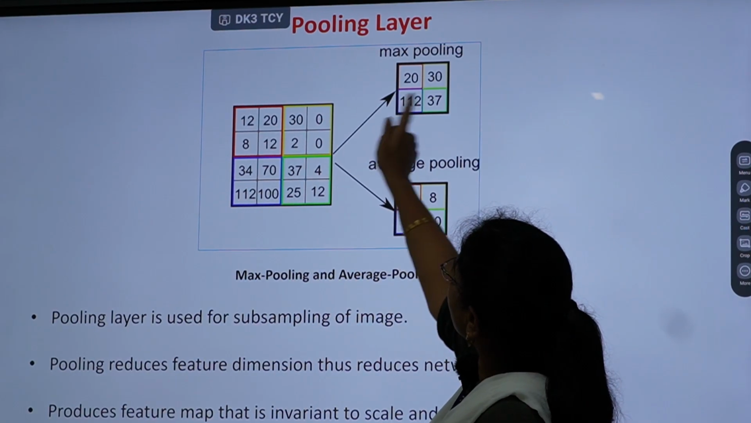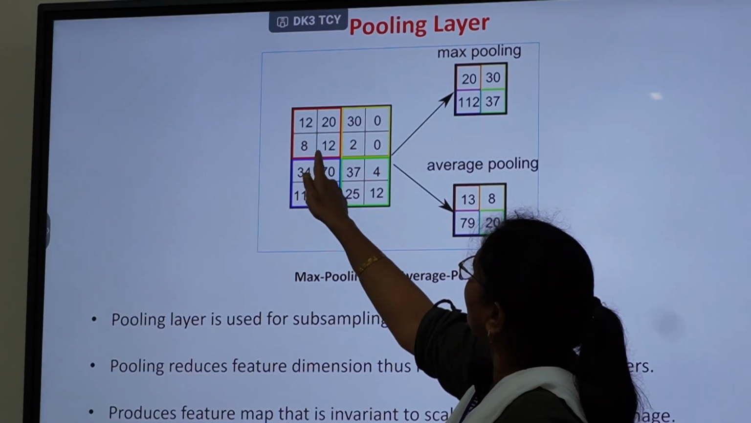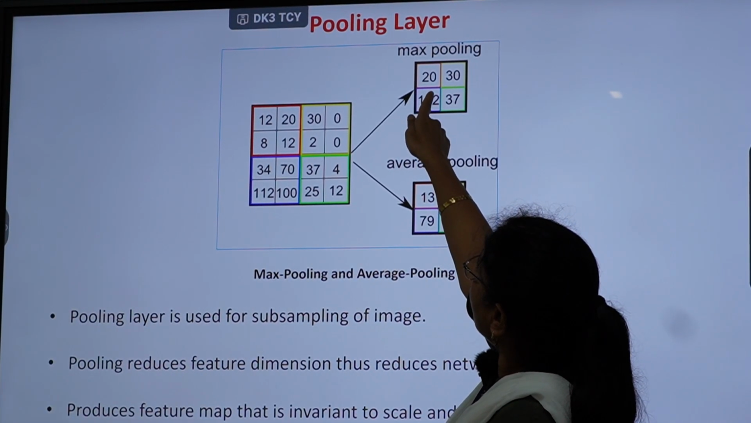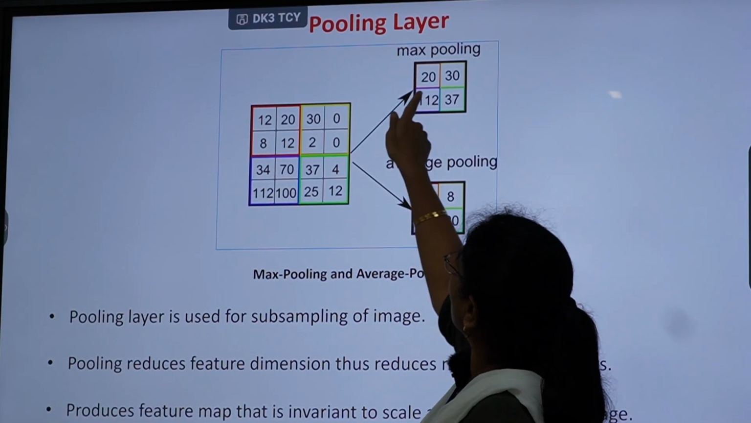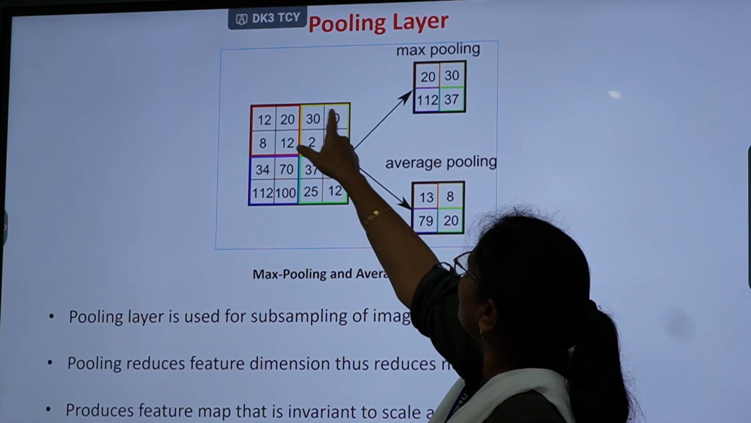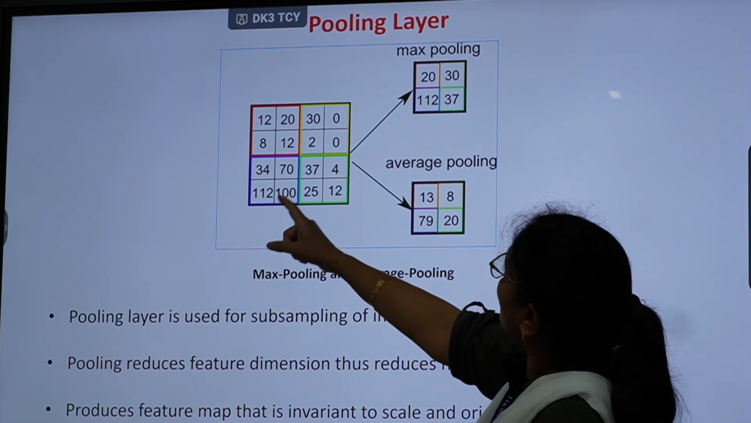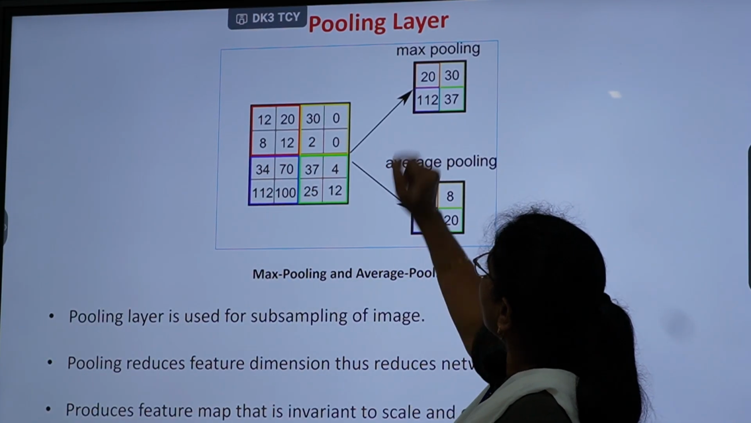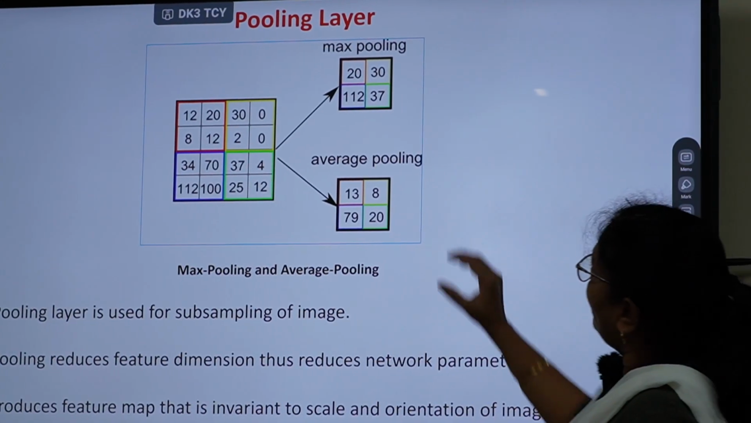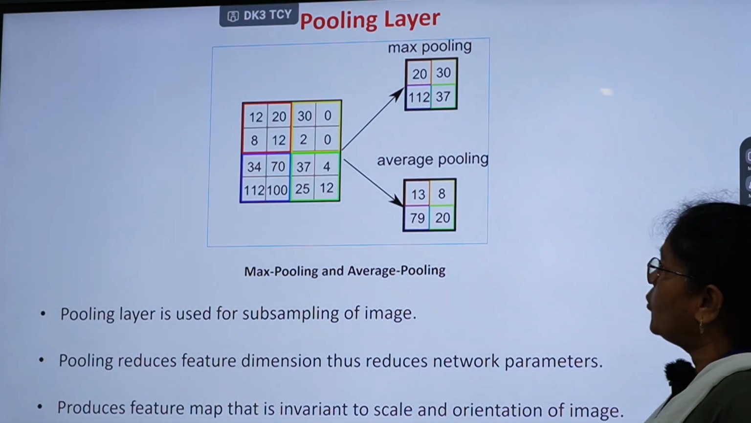Now we will see how pooling works. Max pooling takes the maximum value in this set, and these entire 4 pixels are represented by a single pixel, that is the max pixel from this group, which is 20. Similarly in the next group, 0, 0, 2, 30, the max value 30 is picked up and put in the resulting image. Likewise for this segment, 112 is the maximum value, and for this, 37 is the maximum value. Whenever the pooling layer picks up the maximum value, that process is called max pooling.